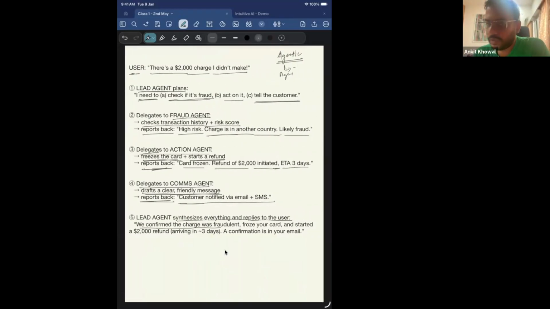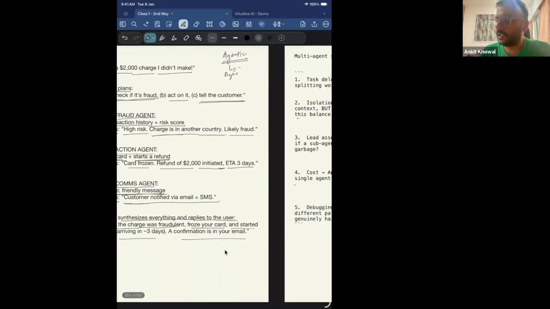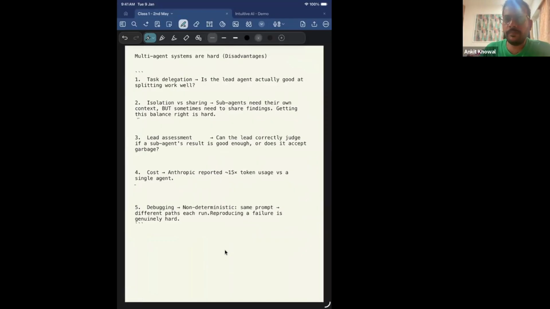We confirm that the charge was fraudulent, froze your card, and started a $2000 refund arriving in 3 days. A confirmation is in your email, right? So see how we decomposed a complex task into a multiple agentic workflow, and then we were able to complete this, right? But a multi-agent system is not as easy as it looks.